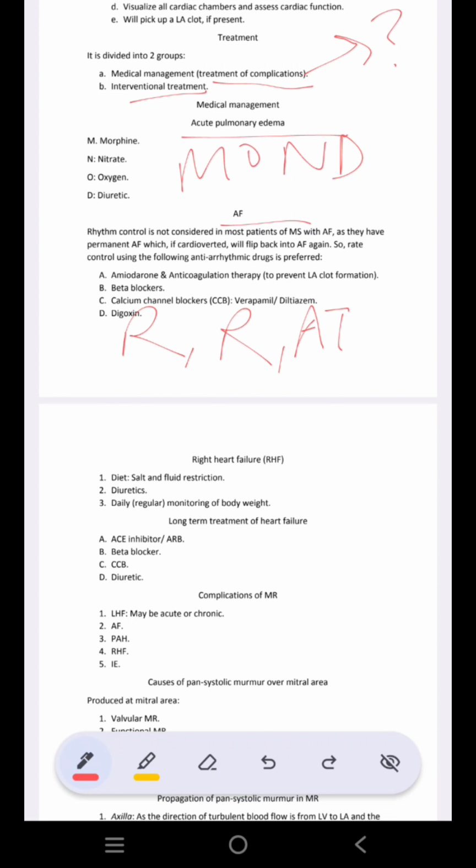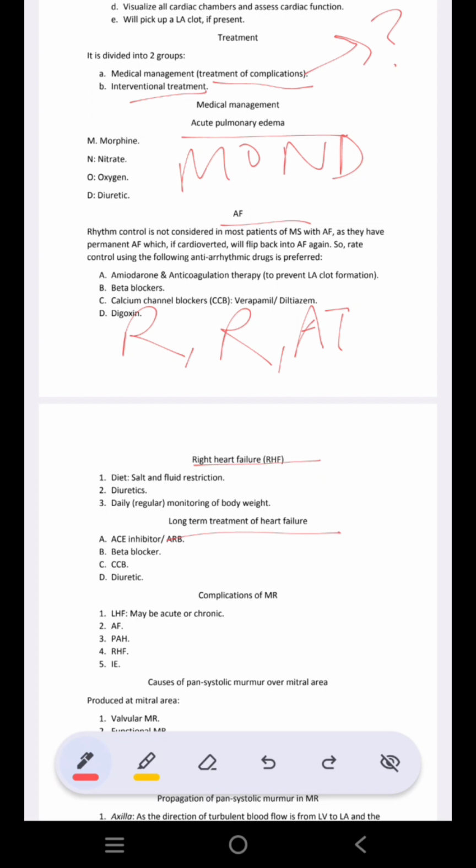Now, what are the complications of MR? Treat according to them. We were just talking about the complications: there can be left heart failure, right heart failure, atrial fibrillation, and pulmonary arterial hypertension. Okay, now you will answer me in the comments how to assess the severity of MR clinically as well as investigation-wise, and you will answer this in the comments below.